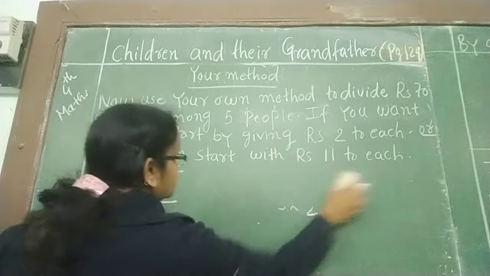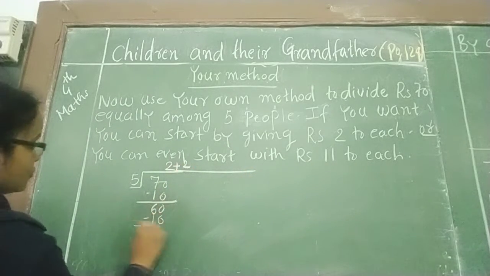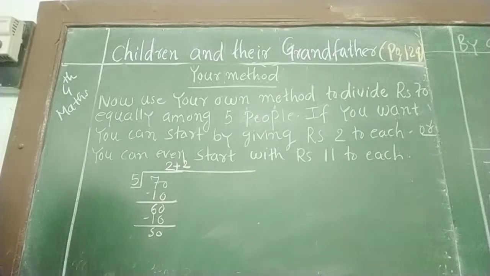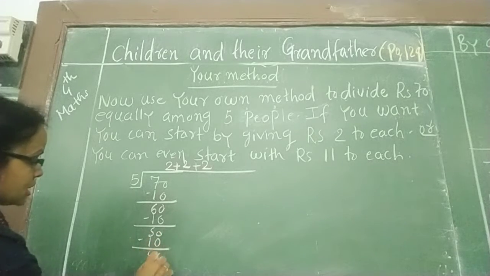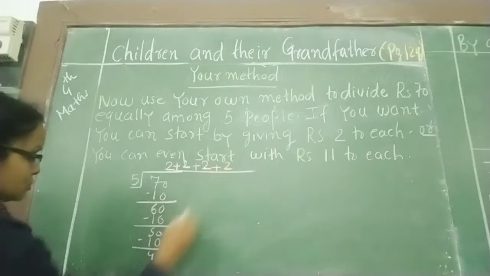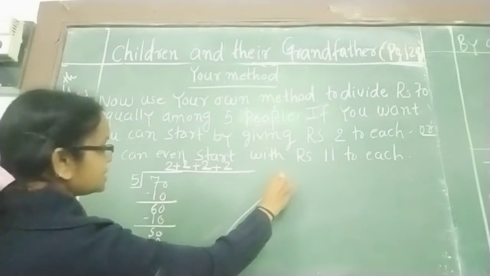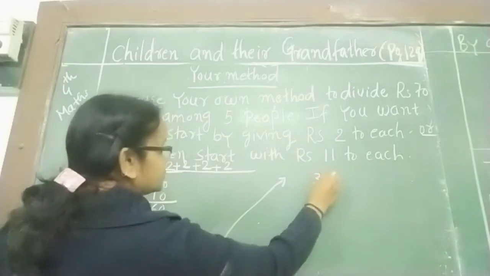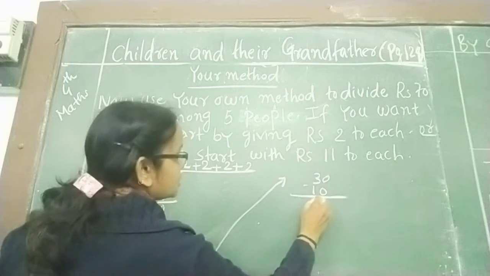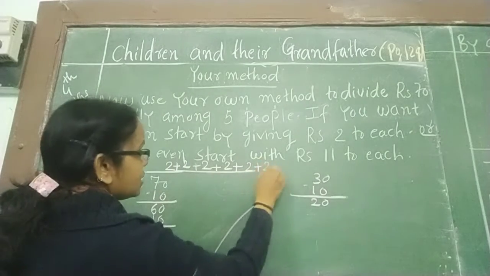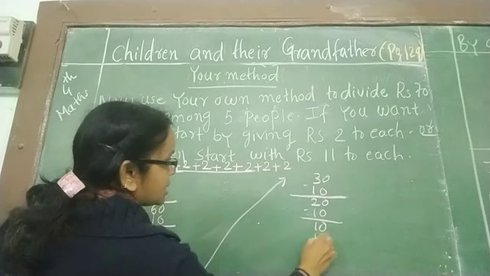So again 5 2s are 10. What left? Rupees 50. Again 5 2s are 10. What left? 40. Right? Again 5 2s are 10. What left? 30 rupees. So this one I will write here. 30 rupees. Okay. Again 5 2s are 10. What left? 20 rupees. Again 5 2s are 10. What left? 10 rupees. Again 5 2s are 10.